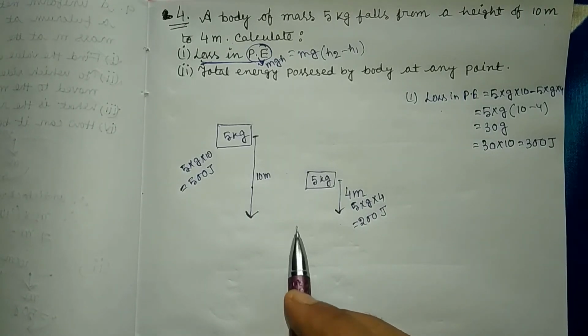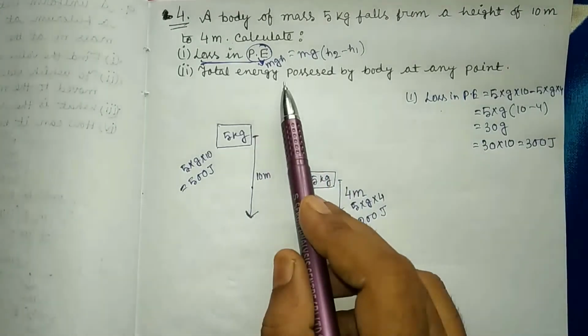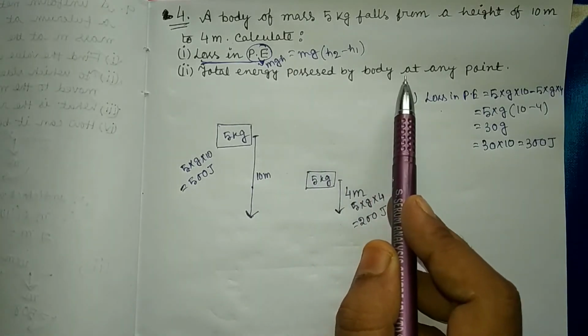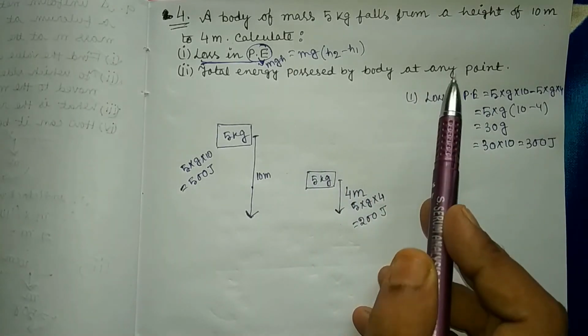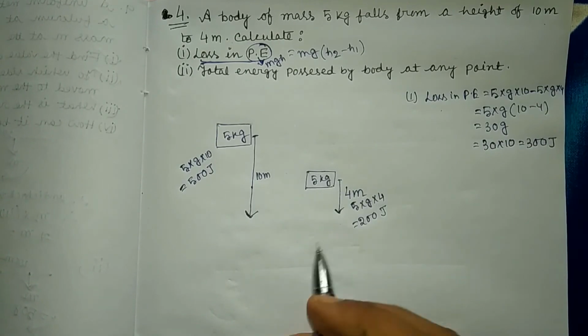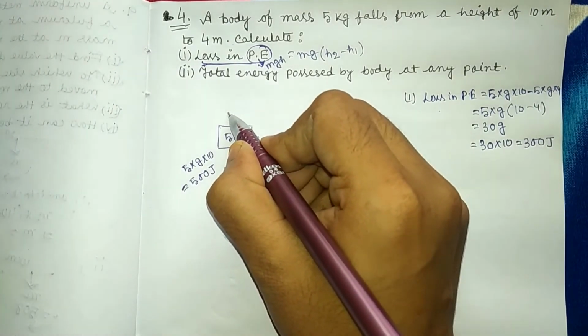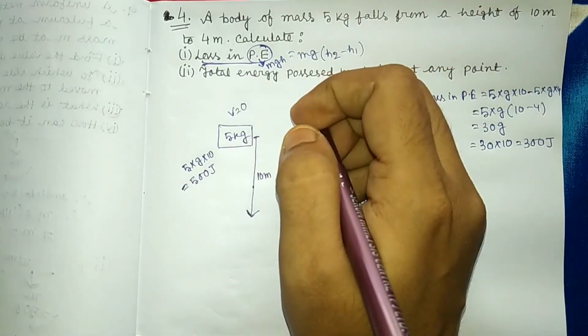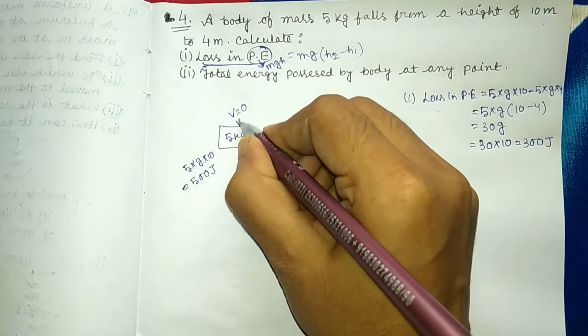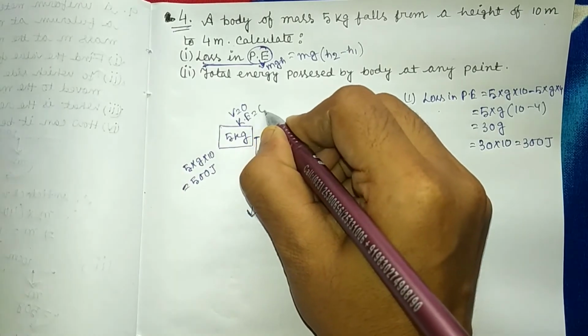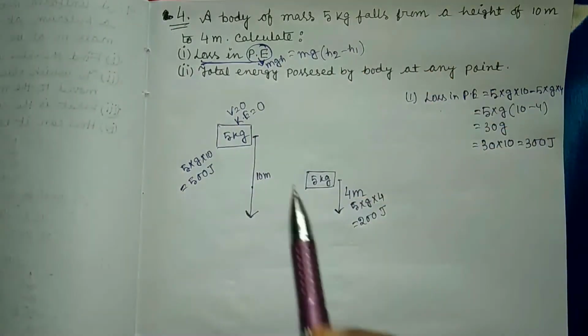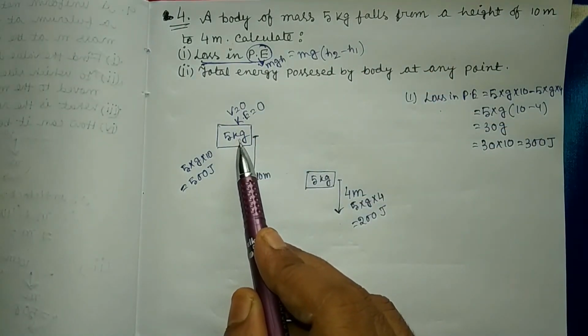But the question is total energy possessed by body at any point. Initially, speed of the body is 0. So velocity equals 0 and kinetic energy equals 0 because the body is at rest.